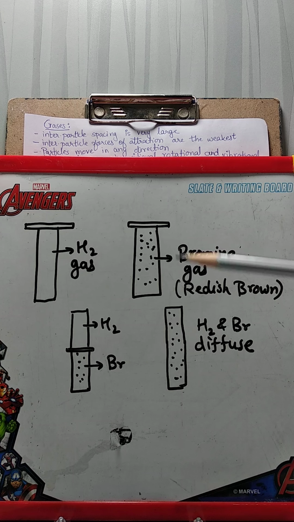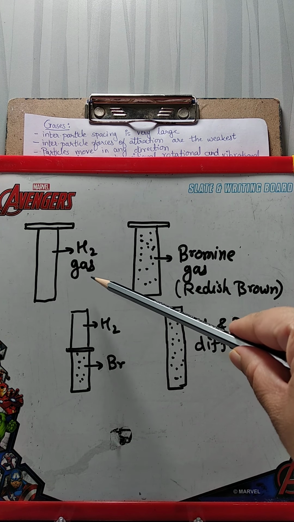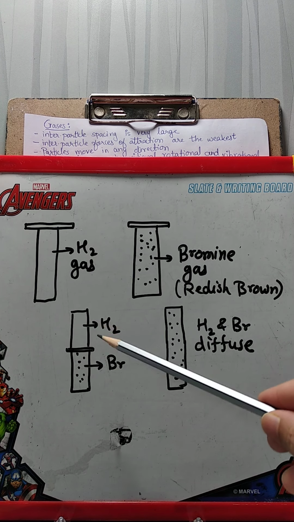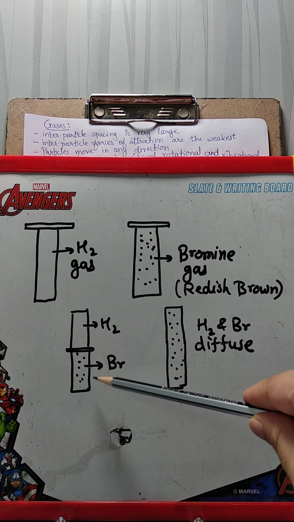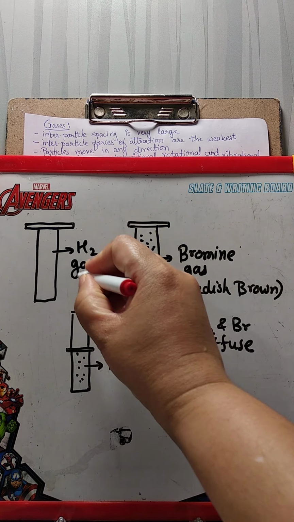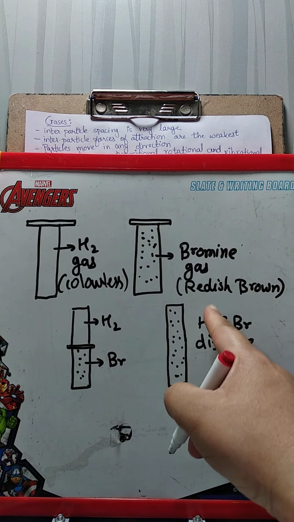Then we have inverted the hydrogen gas cylinder over the bromine gas cylinder, and this is the arrangement. Now we will remove this lid. After some time we will see that this entire thing has become reddish brown in color. Hydrogen gas is colorless, and bromine is reddish brown.